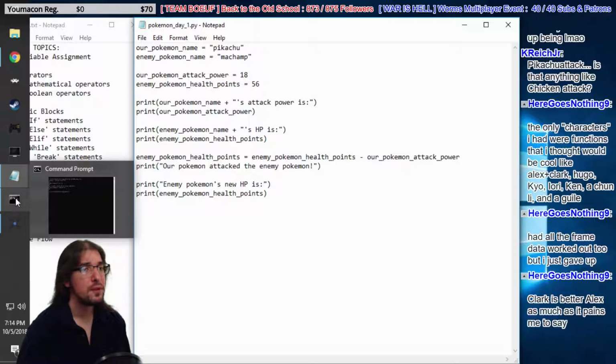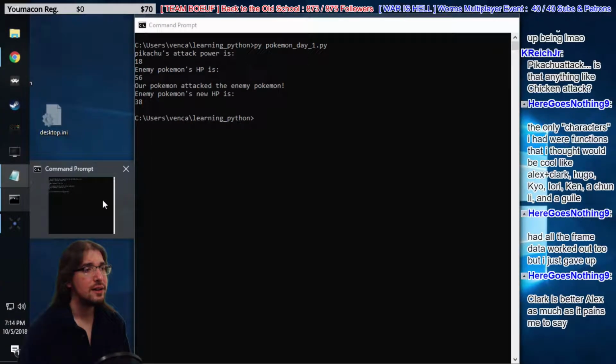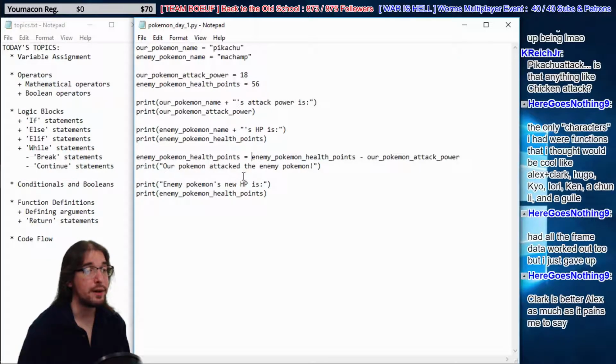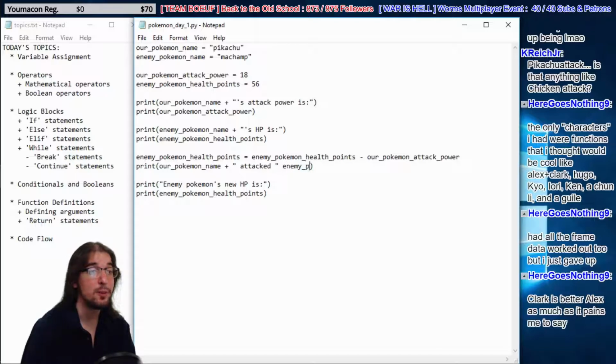Okay, cool. So let's see, we still have one more line to change, right? This, our Pokemon attacked the enemy Pokemon. Why don't we get rid of all this text. We'll say our Pokemon name plus attacked. Then we're going to say, who did they attack? They attacked the enemy Pokemon name. We're going to add in an exclamation mark as well.